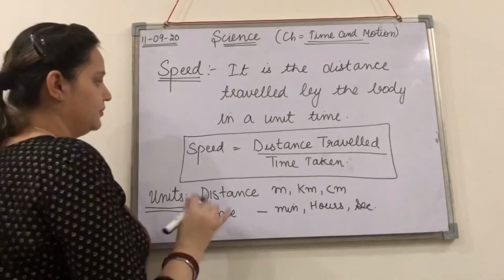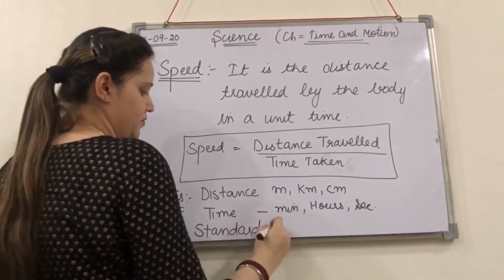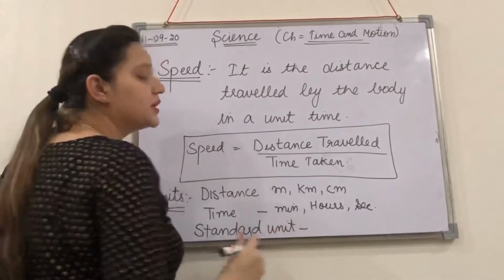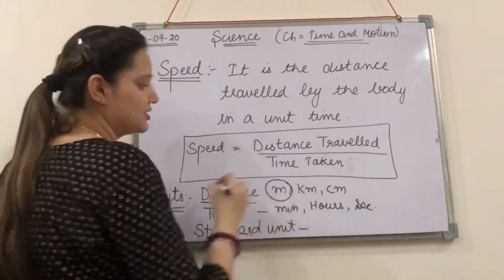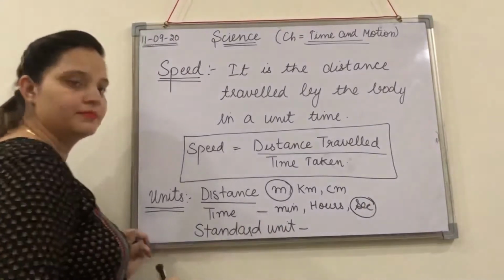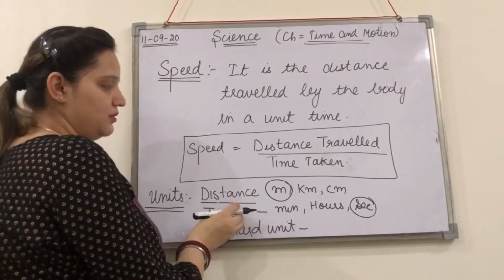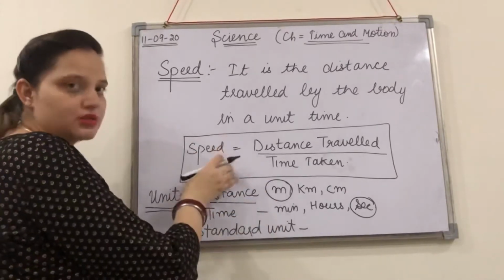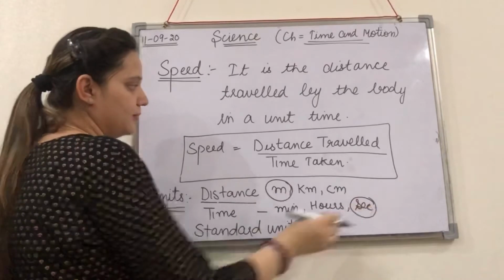But here the standard unit for speed that we will be selecting, the distance will be selected as meter and time will be selected as seconds, okay? So the standard units for the distance and the time that give you the units of speed are meter and second, okay?